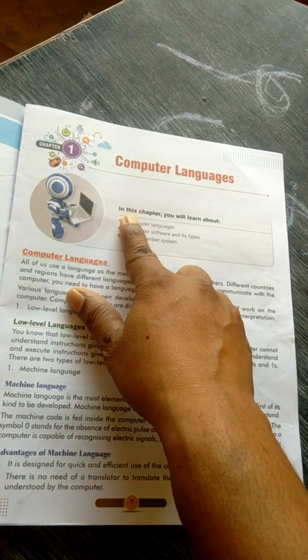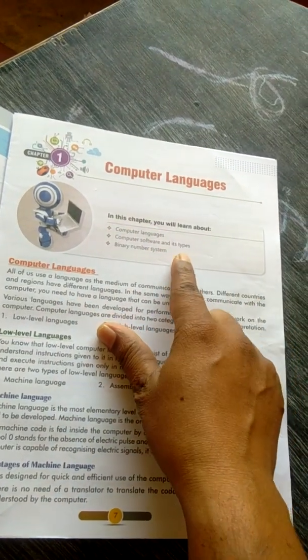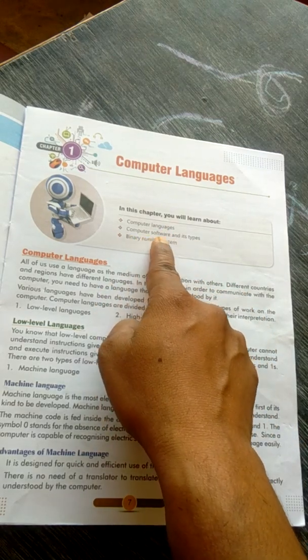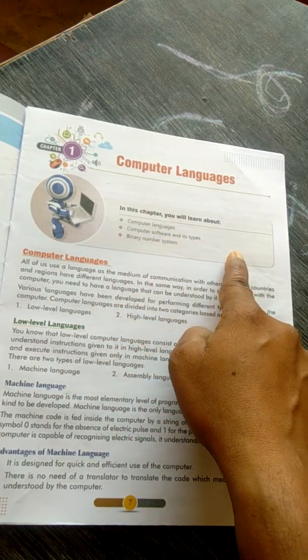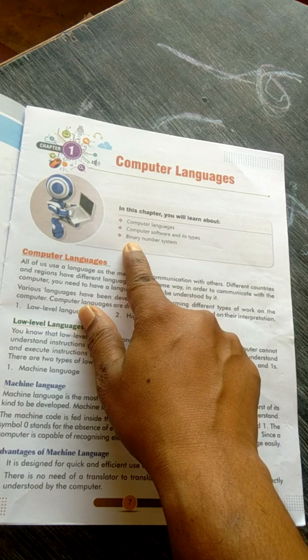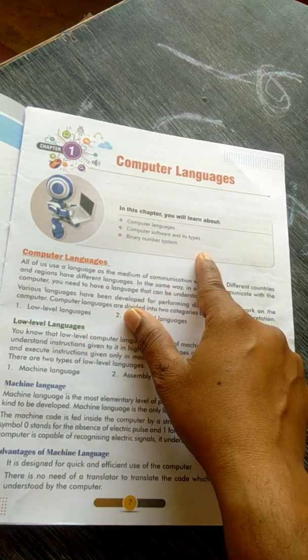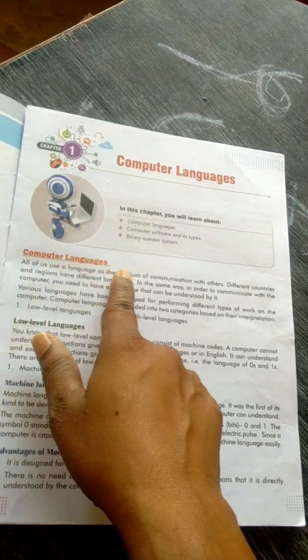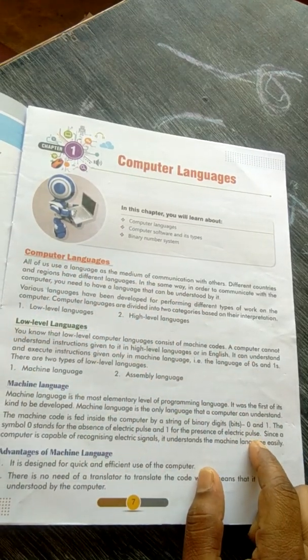In this chapter, we will be learning about computer languages, computer software and its types, and the binary number system. So, let us see computer languages first.